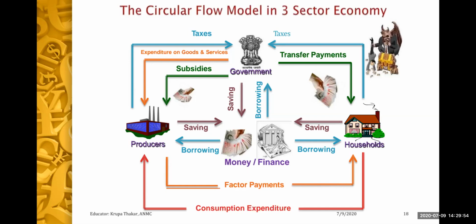Now coming to the right hand side of the slide, that is how household is involved in the circular flow with the government. Again, in the same way, we also pay taxes, and government also gives us transfer payments, be it pension or be it subsidy. So as we saw, this is the three-sector model. Now, government also does saving into the financial market, and they also borrow at times from the financial market.